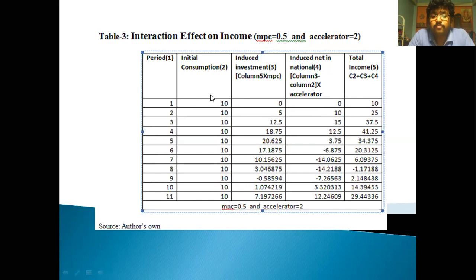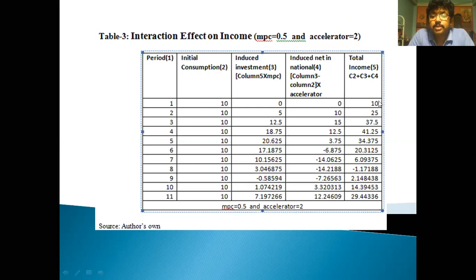By taking the summation of this column and this column, we get this. When the initial consumption is 10, there is no induced investment. As there is no induced investment, there is no induced net national income. Therefore, total income is 10 plus 0 equals 10. Now, in period 2, there is initial consumption. In all 11 periods, the initial consumption is 10.